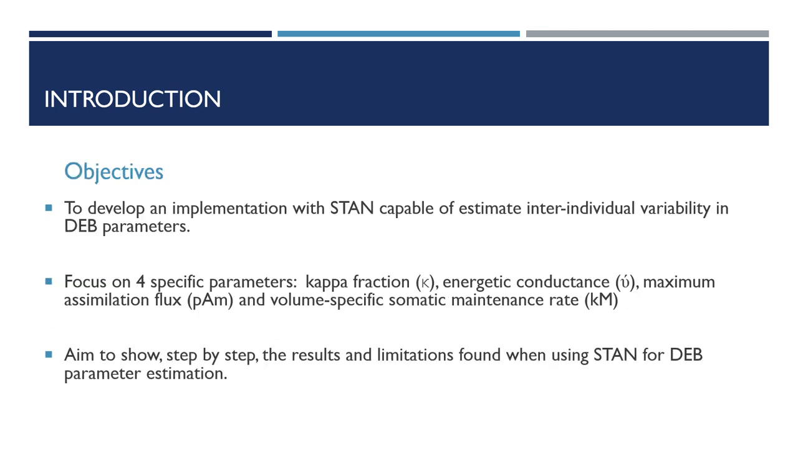The main goal of this study is to develop an implementation with the STAN software capable of estimating the interindividual variability in the parameters of a particular fish species. We have focused on estimating variability in 4 specific parameters: the kappa fraction, the energetic conductance, V dot, the maximum assimilation flux, PAM, and the volume-specific somatic maintenance rate, Km. The aim of this talk is to show the steps followed to estimate them with STAN, as well as the limitations we have found through the process.